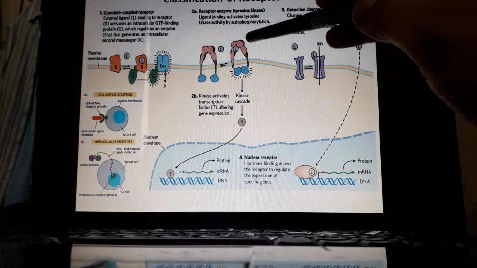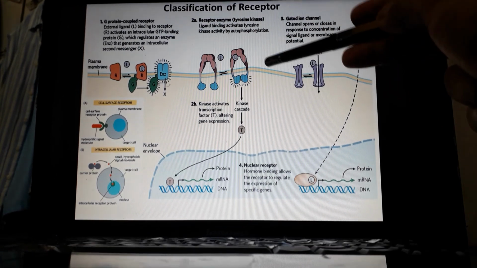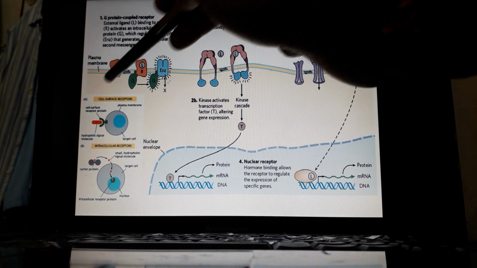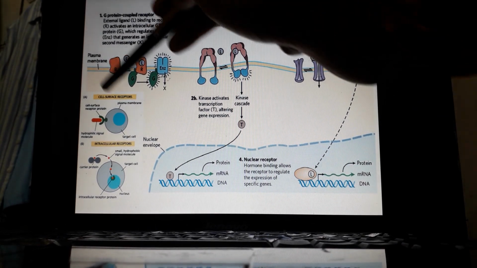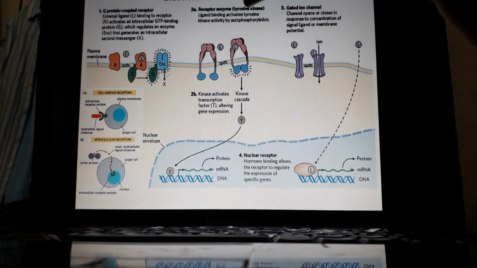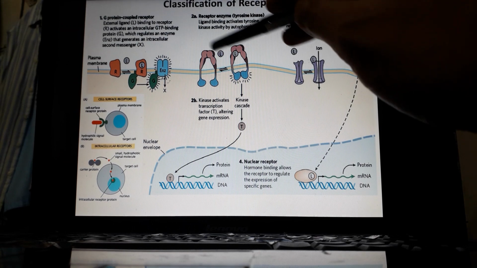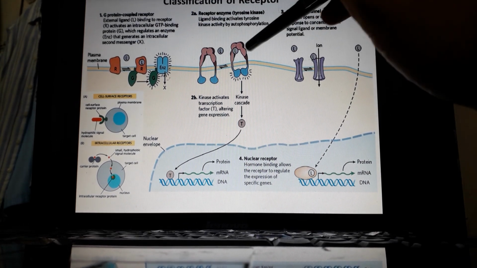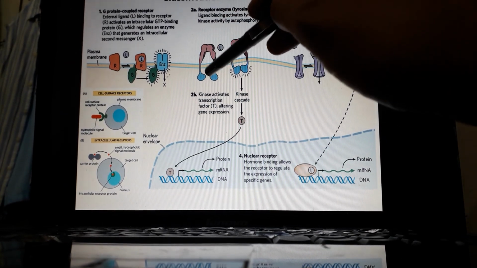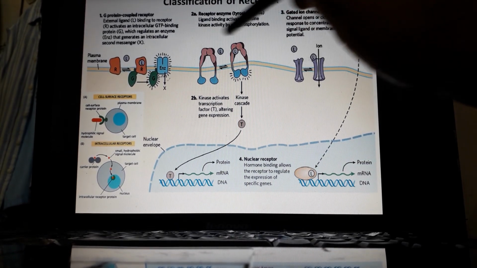Another kind of receptor is very important. They are receptors which are directly associated with enzymes. The G protein coupled receptor exhibits its activity not by directly activating enzymes, rather it activates the enzymes by means of a mediator, which is a G protein or GTP binding protein. There is another kind of receptors which directly activate an enzyme. There are two possibilities: the receptor itself is an enzyme, or it is associated directly with an enzyme.